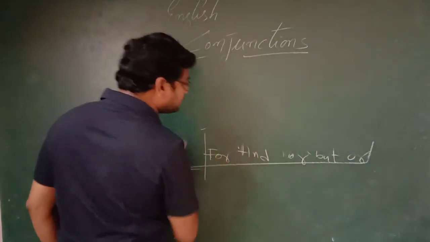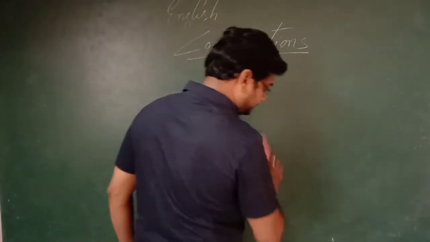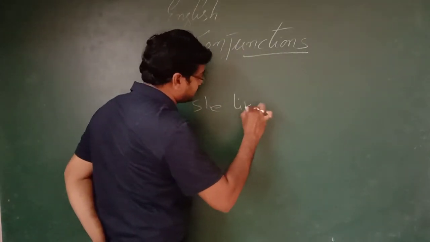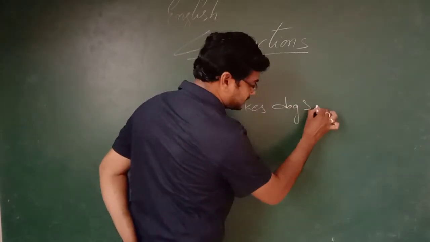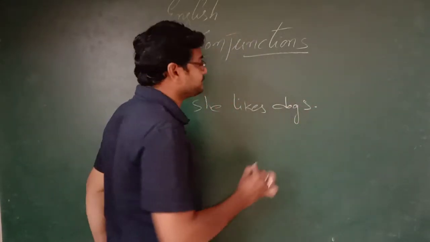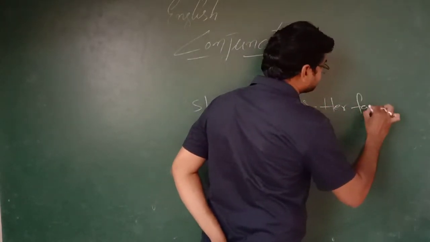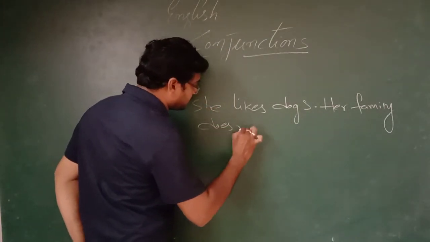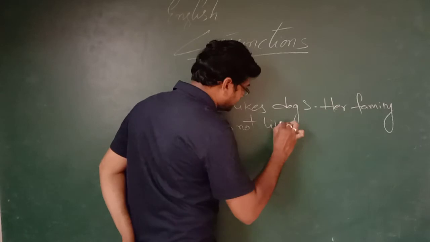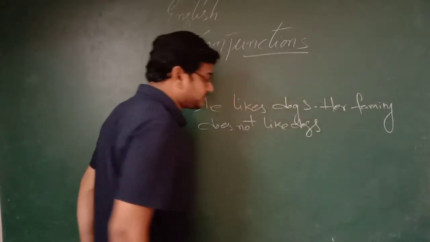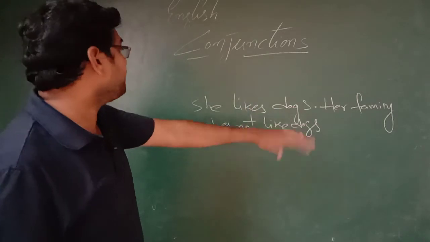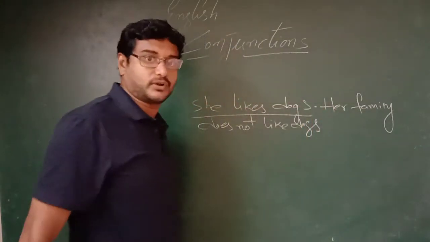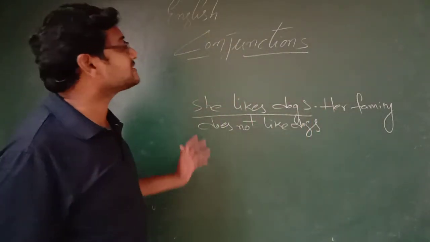Now let me write one example. She likes dogs. Her family does not like dogs. Now you see, she likes dogs. Her family does not like dogs. So here the first sentence, she likes dogs. Okay, the next sentence is her family does not like dogs.